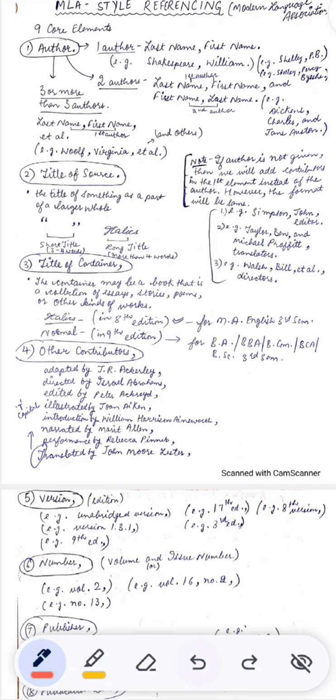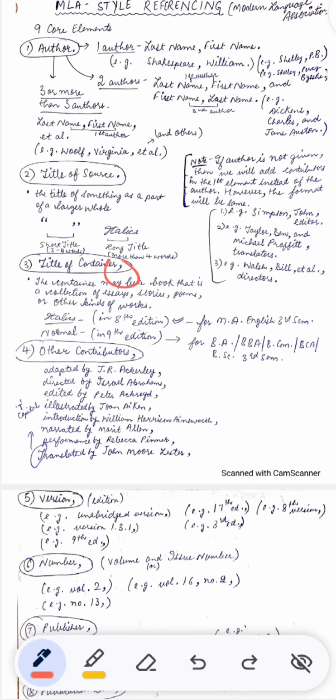Second is title of source. After title of source, there is period. What is title of source? Title of source can be an essay. It can be a story. It can be a poem or any kind of work. As a part of a larger whole, it can be in a collection. If the title of source is a short title, it is within 3 or 4 words, then it will be in double inverted marks. If the title is long, it is more than 4 or 5 words, then it will be placed in italics. See, it is in tilted form.